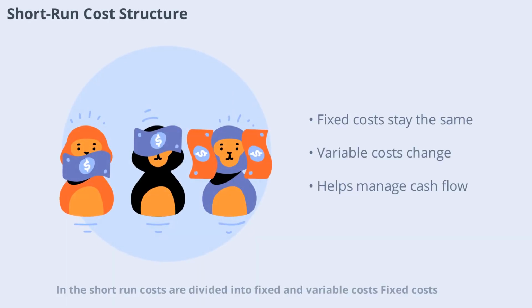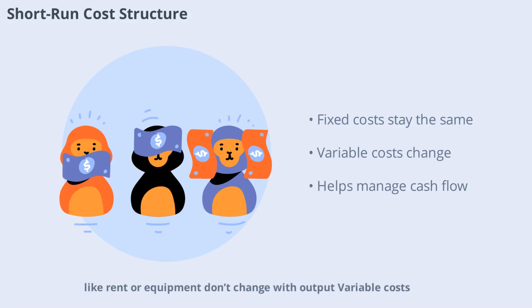In the short run, costs are divided into fixed and variable costs. Fixed costs like rent or equipment don't change with output. Variable costs such as wages or materials increase as production rises. Understanding this helps businesses plan for profitability and manage cash flow.